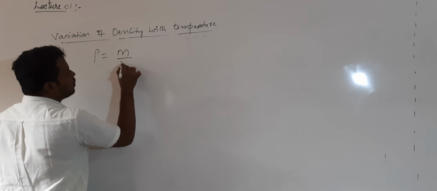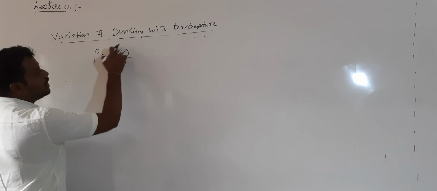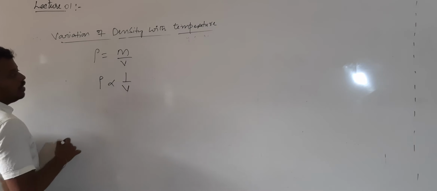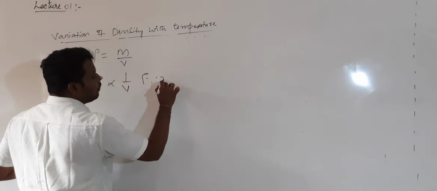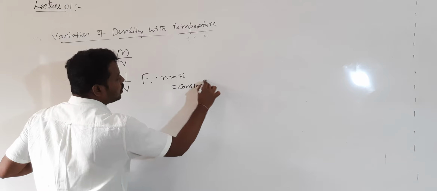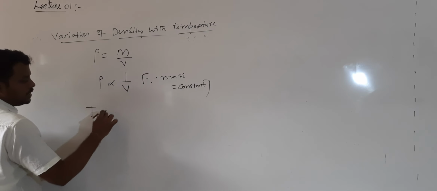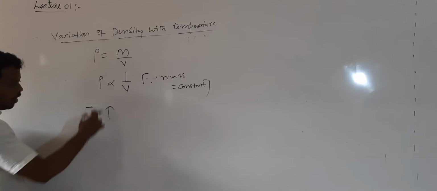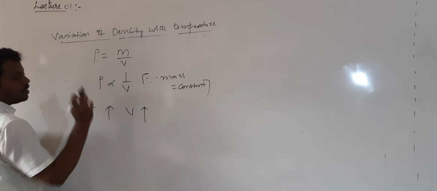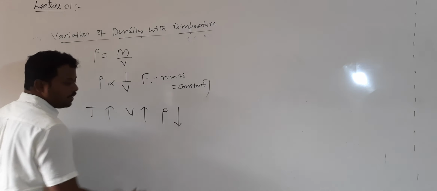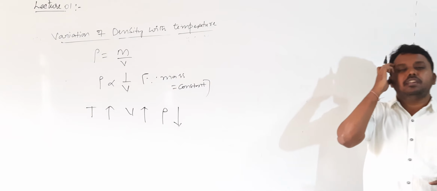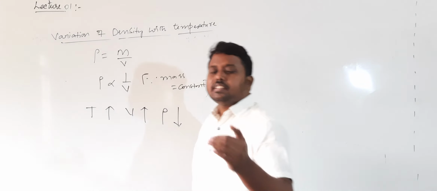What is density? Density is equal to mass by volume. Whenever temperature increases, the mass does not change, so mass remains constant. Density is inversely proportional to volume if mass is constant. Whenever the temperature T increases, what happens to the volume? It increases. Mass remains constant. Obviously, what happens to density? So whenever any fluid's temperature increases, density decreases.